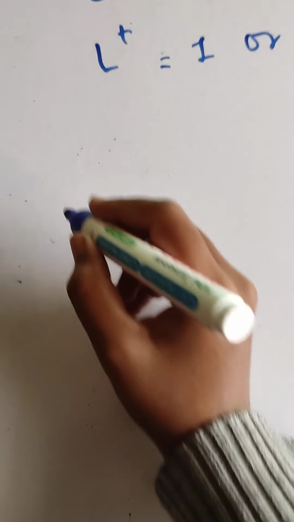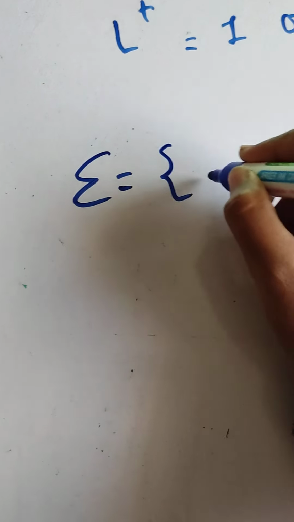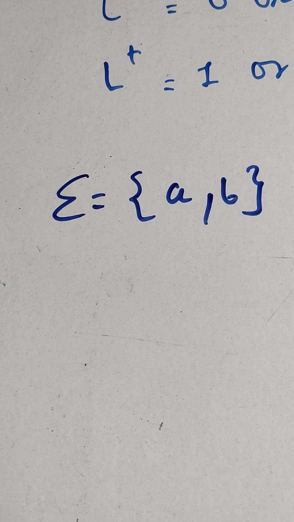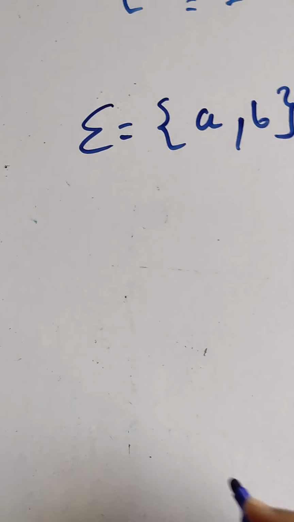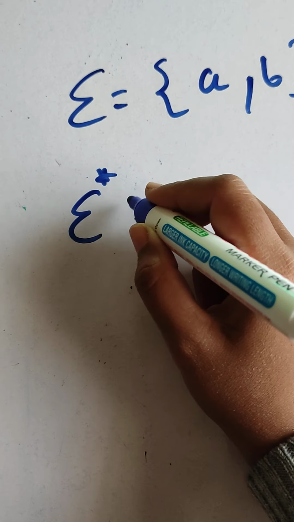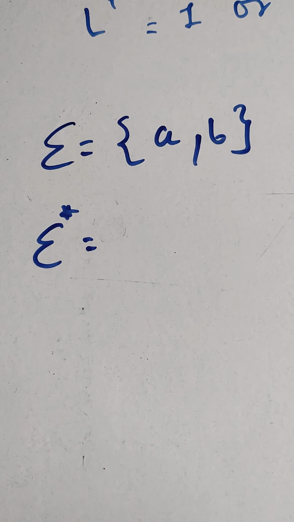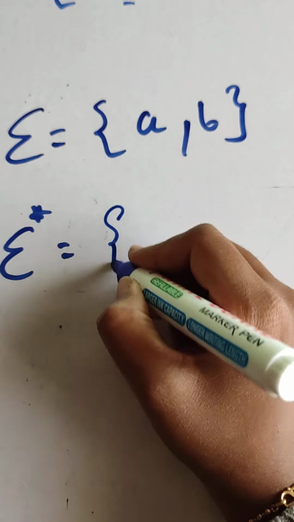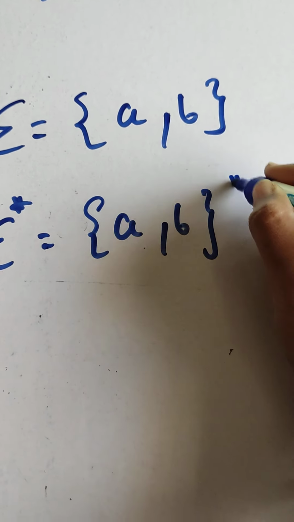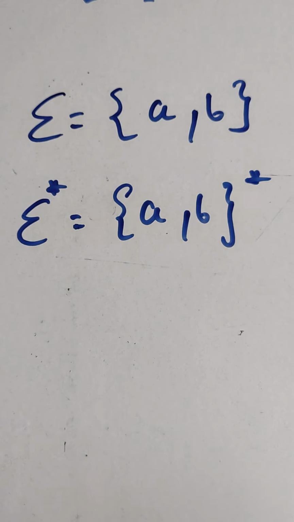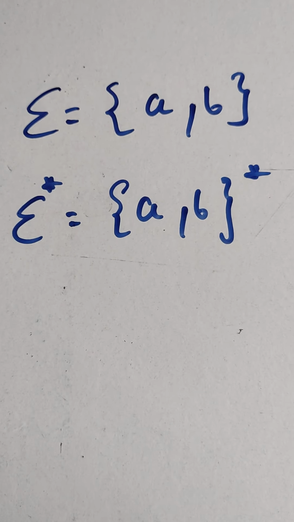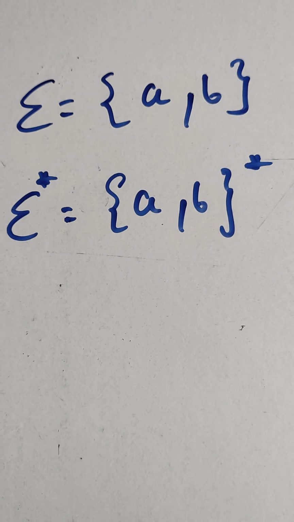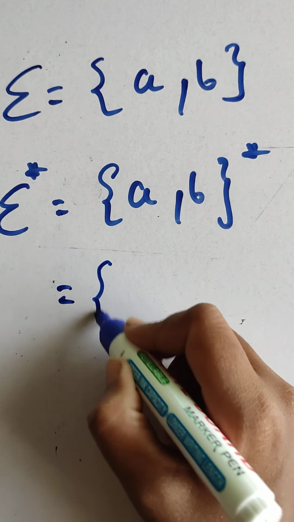Suppose I am taking the example of sigma AB. This is my alphabet set. Now I am taking sigma star. Sigma star means 0 or more occurrence of AB. So for 0 occurrence of AB, I am taking the set which is not occurring even. So 0 occurrence is null.